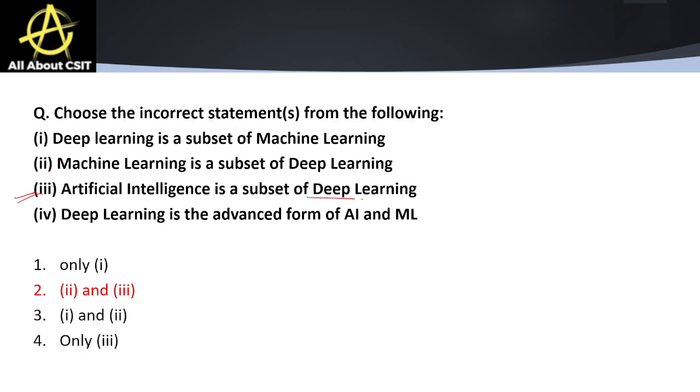Artificial intelligence is a subset of deep learning. This is also wrong, as machine learning is a subset of artificial intelligence and deep learning is a subset of machine learning, right? So I hope students everything is clear to you till now.